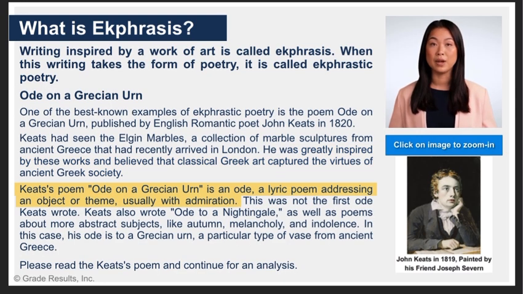Keats's poem Ode on a Grecian Urn is an ode, a lyric poem addressing an object or theme, usually with admiration. This was not the first ode Keats wrote. Keats also wrote Ode to a Nightingale, as well as poems about more abstract subjects like autumn, melancholy, and indolence. In this case, his ode is to a Grecian urn, a particular type of vase from ancient Greece. Please read Keats's poem and continue for an analysis.